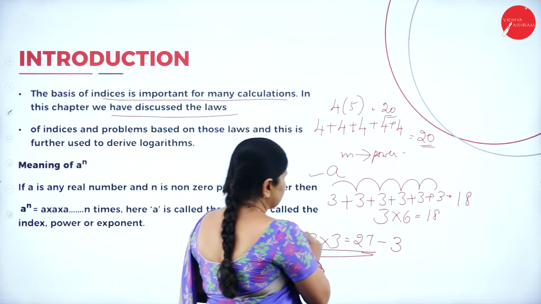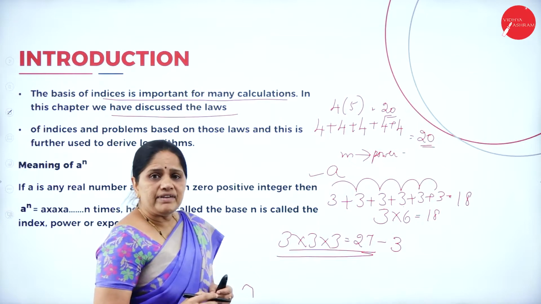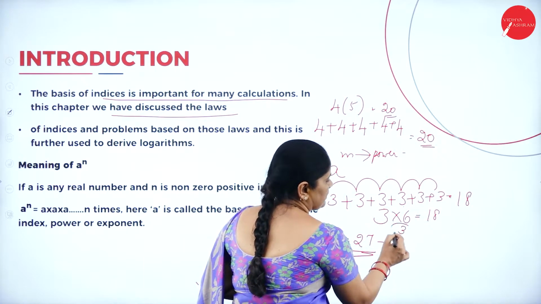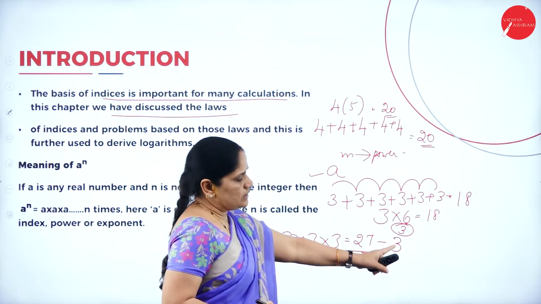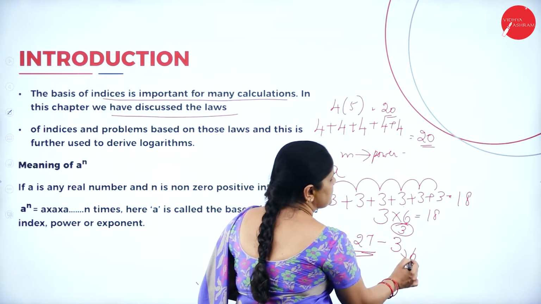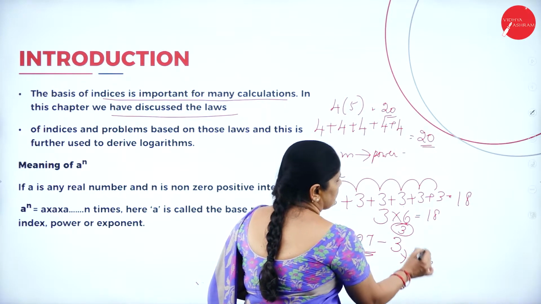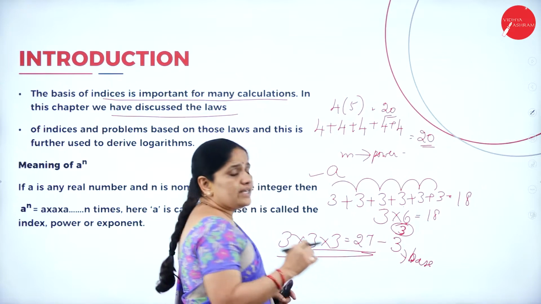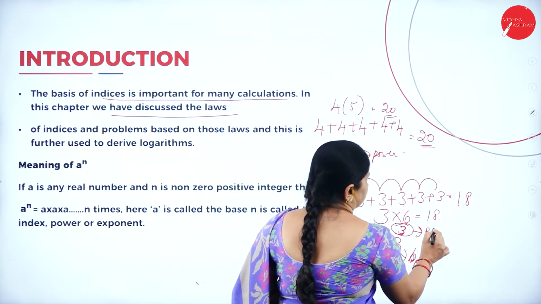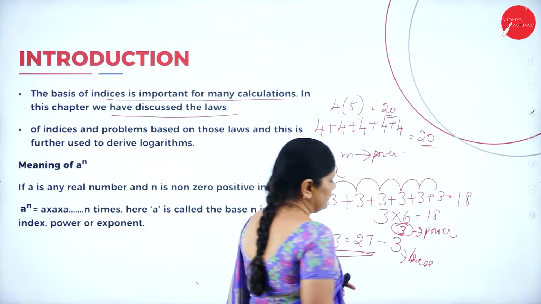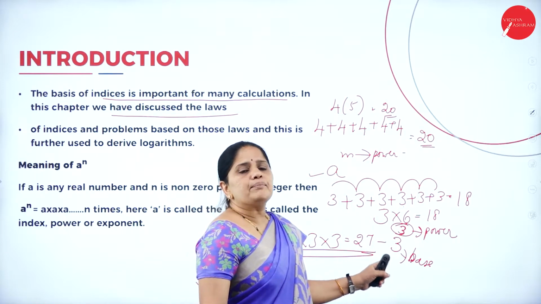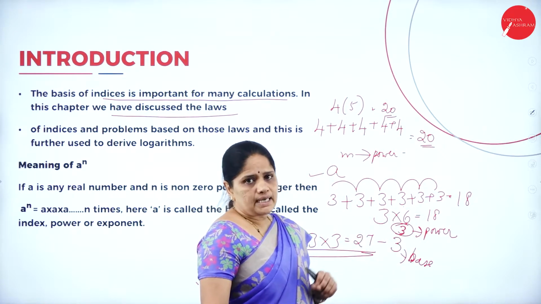So, instead of writing 3 into 3 into 3, I will write 3 to the power 3. So, this is the number, and we call it the base, and the number which you are writing on top of the number is called the power. So when I see this power, I should understand that this number has to be multiplied 3 times.